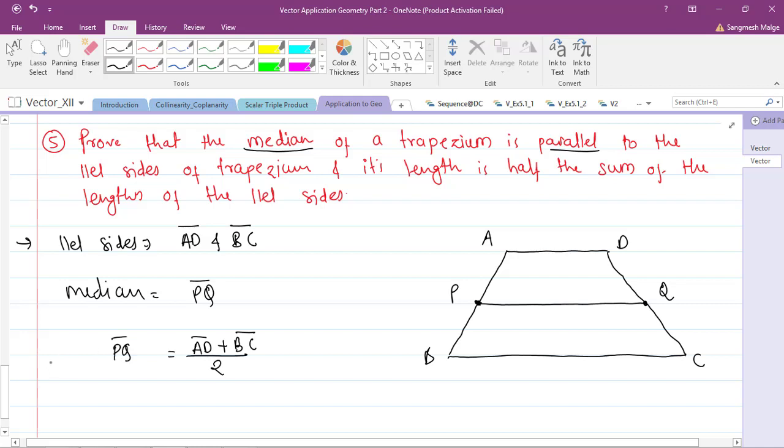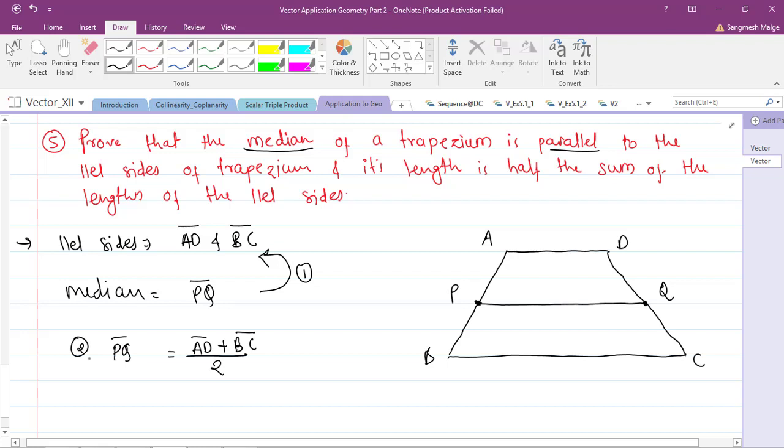So PQ bar is AD bar plus BC bar by 2. These two points we have to show. The first is that PQ is parallel to these two, and the second is the length. Both we can show easily.